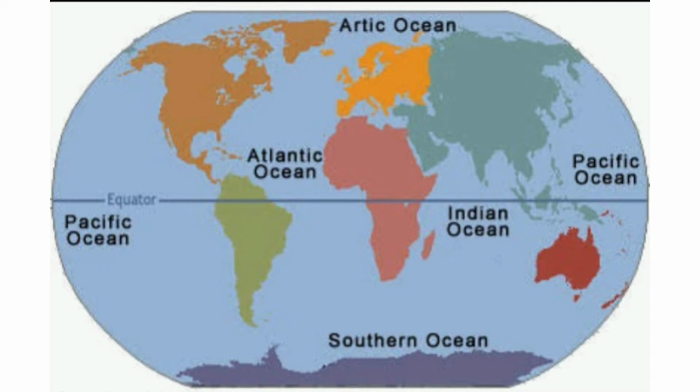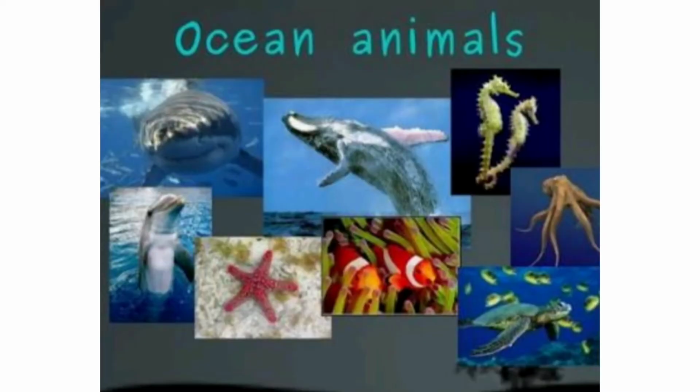Together, these oceans form the largest habitat on Earth. Which animals can live in oceans? Dolphins, sharks, whales, walrus, seahorses and sea turtles are some of the animals that live in the ocean.